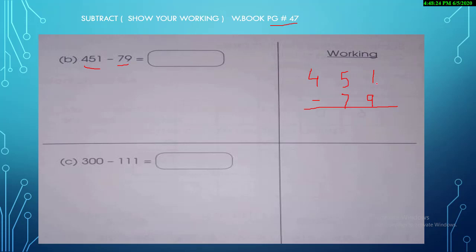It's more on the top? It's more on the floor. Yes, so we are going to the next door. We turn the 5 into 4 and it gives 1. It turns into 11. 11 minus 9. What we will have left, that will be 2.